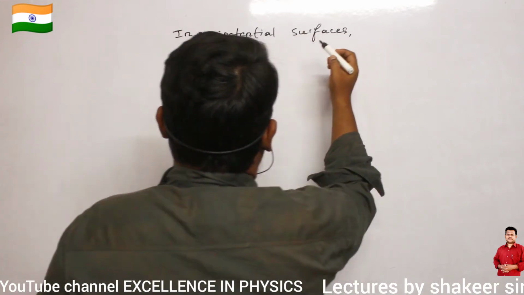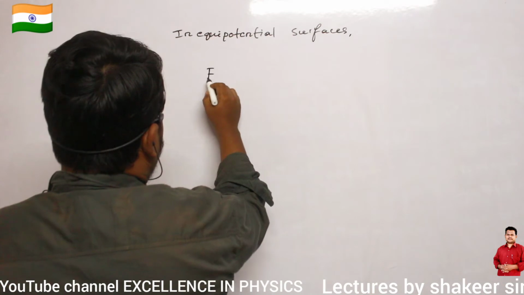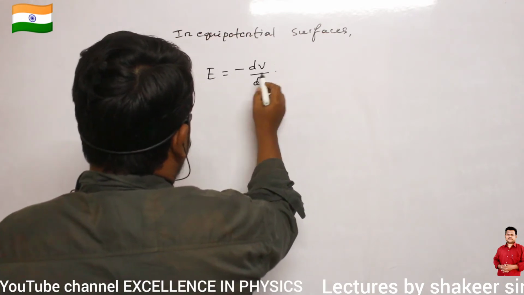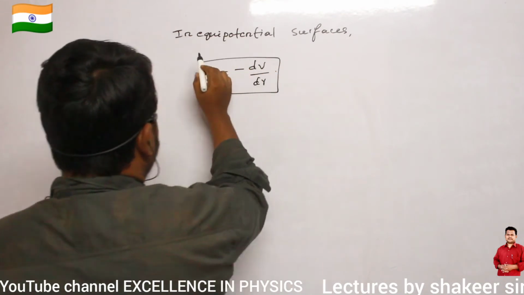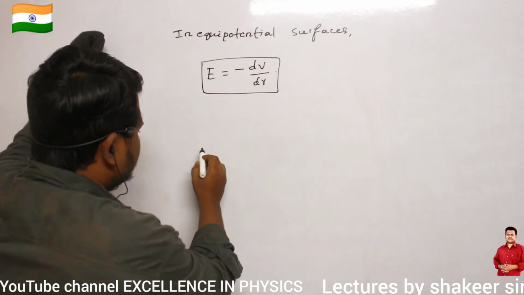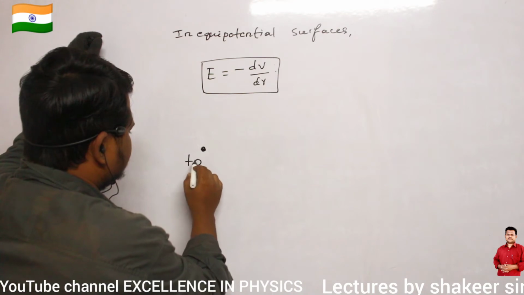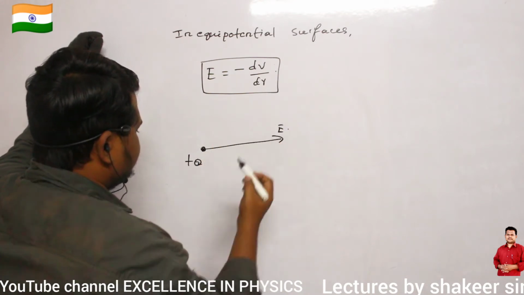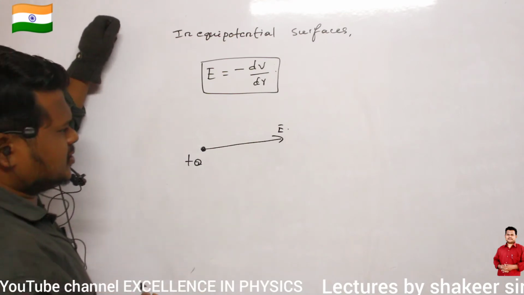Clear? How can I draw? I have to draw equipotential surface according to E is equals to minus dV divided by dr. That's all. So this is a point charge plus Q. As you move away from the point charge, electric field intensity continuously decreases.